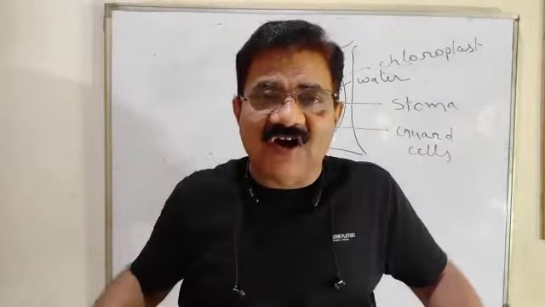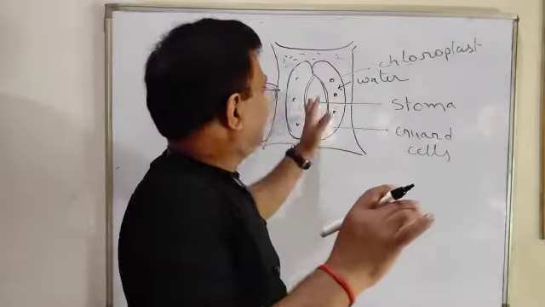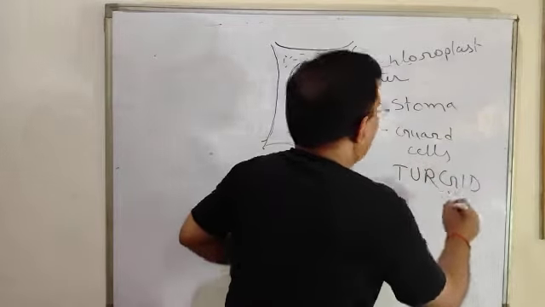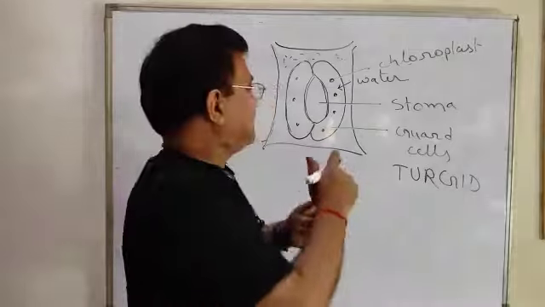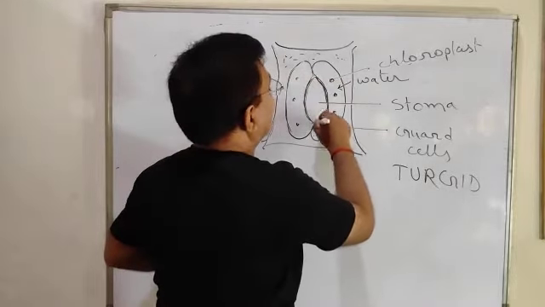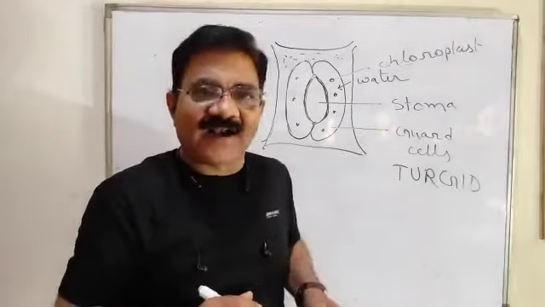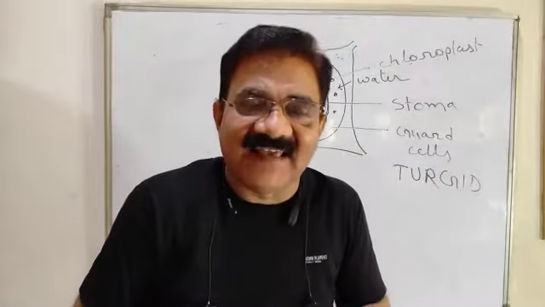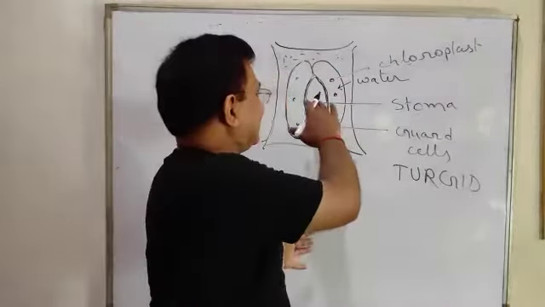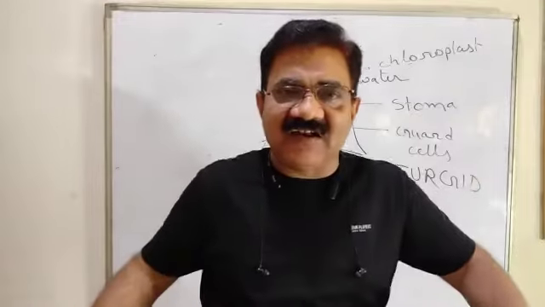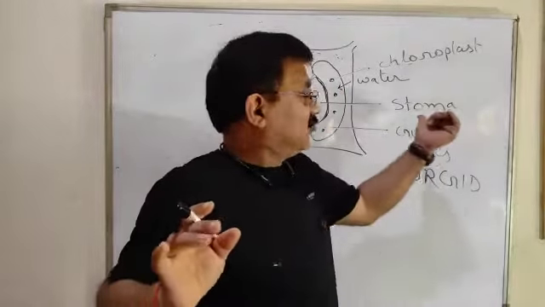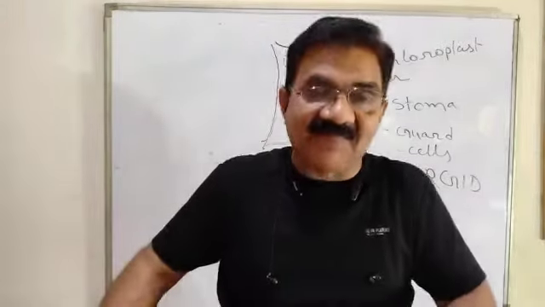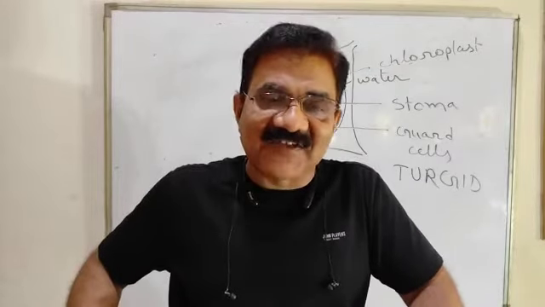And if water is drawn inside, the guard cell will become turgid. Guard cell will become turgid. And when the guard cell becomes turgid, the stomata will open. And this is the diagram of an open stomata. During daytime, due to this turgidity of the guard cell only, the stomata opens and gaseous exchange and transpiration take place through this pore known as stoma. So what is the importance of turgor movement? What is the importance of turgidity?